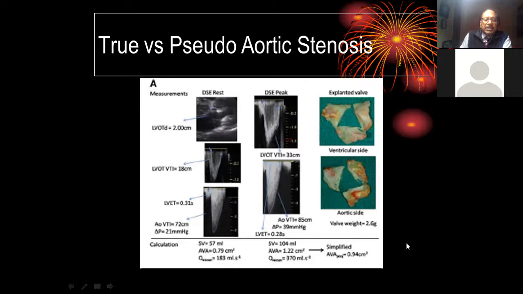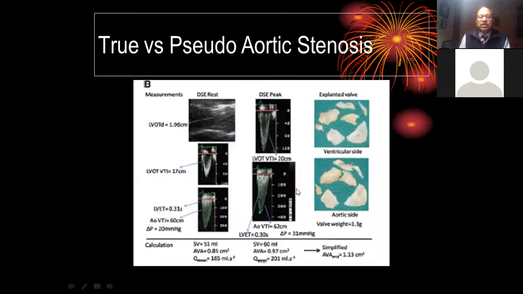So this is an example where LVOT diameter remains constant at 2. LVOT VTI is 18. With dobutamine echo at peak, the LVOT VTI has gone from 18 to 33 and aortic valve VTI has gone to 85. And these things have increased dramatically, telling you whether this is true or pseudo aortic stenosis.